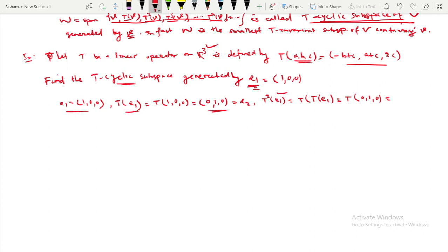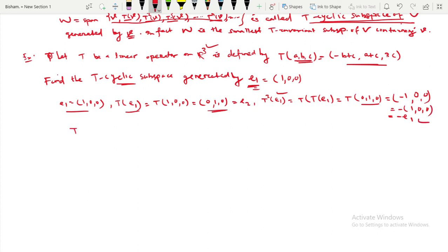So now your T square of e1 is T of (0, 1, 0), and T of (a, b, c) is this one. So T of (0, 1, 0) will be (-1, 0, 0), which is nothing but minus e1, because that is minus of (1, 0, 0), that is your minus e1.